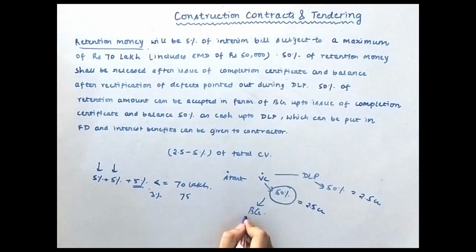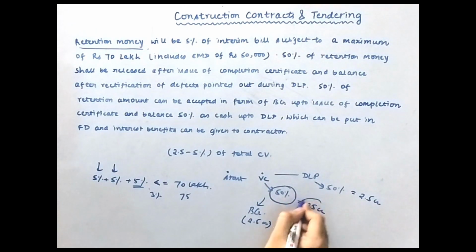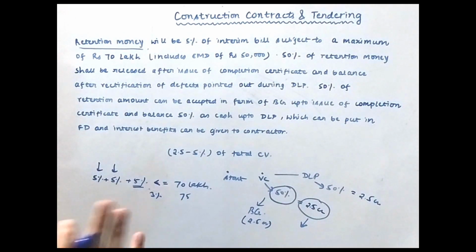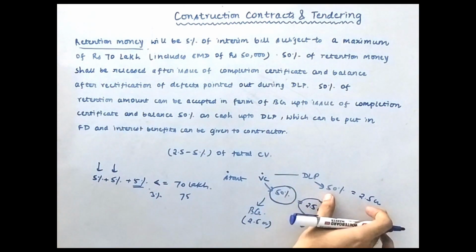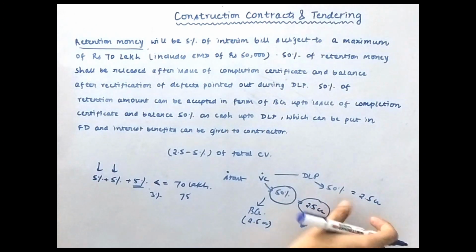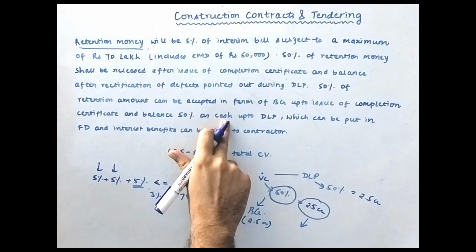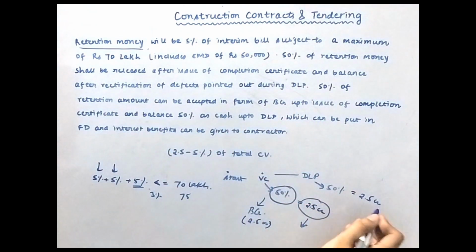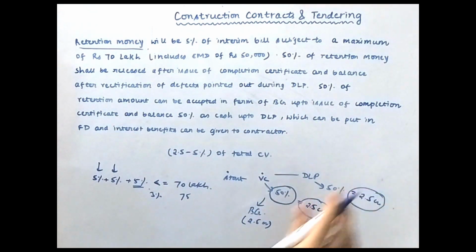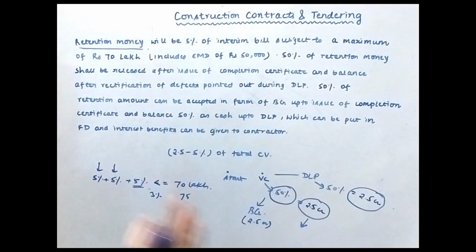Then you can get a BG from the bank of 2.5 crores and give this BG to the client, and you can take back your cash of 2.5 crores which the client has retained from your interim bills. But the balance 50% cannot be substituted with a BG, which is clearly written here, and the balance 50% is cash only up to the DLP period. That means this 2.5 crores you cannot substitute with a BG, but cash will only be there with the client.